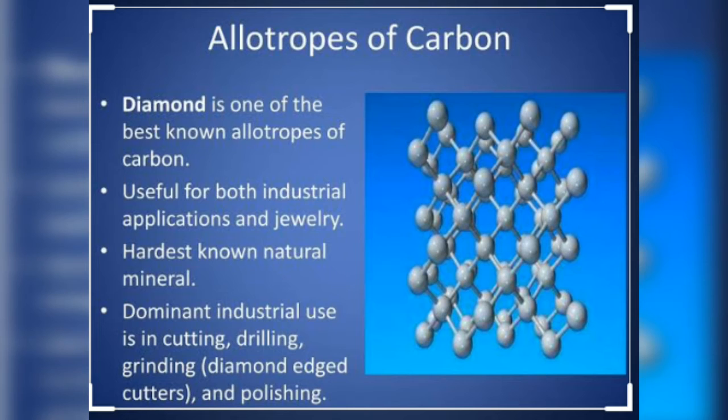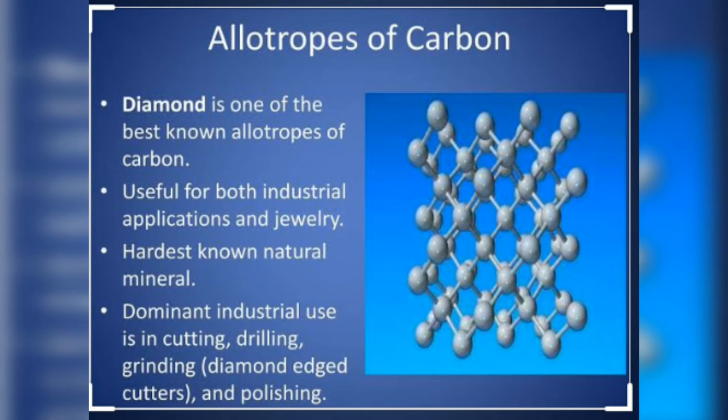Okay, the next allotrope of carbon is diamond. Diamond is one of the best known allotropes of carbon, useful for both industrial application and jewelry. It is the hardest known natural mineral. Dear students, diamond is the hardest substance ever known.